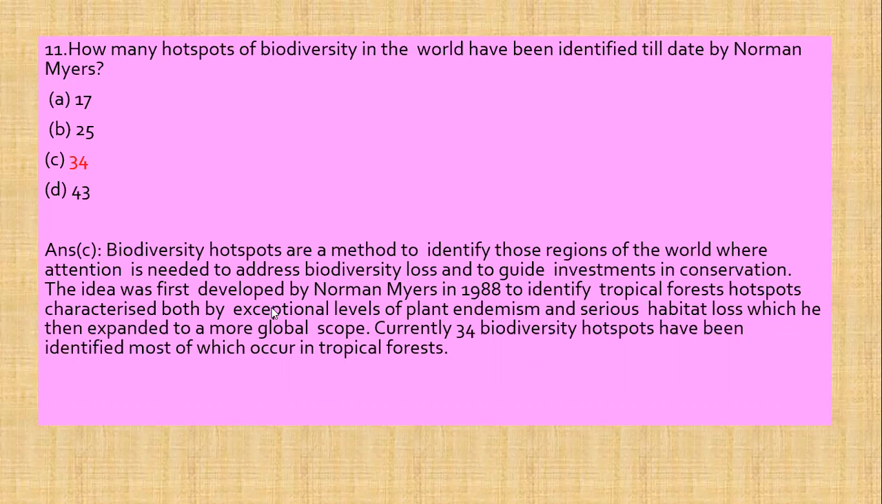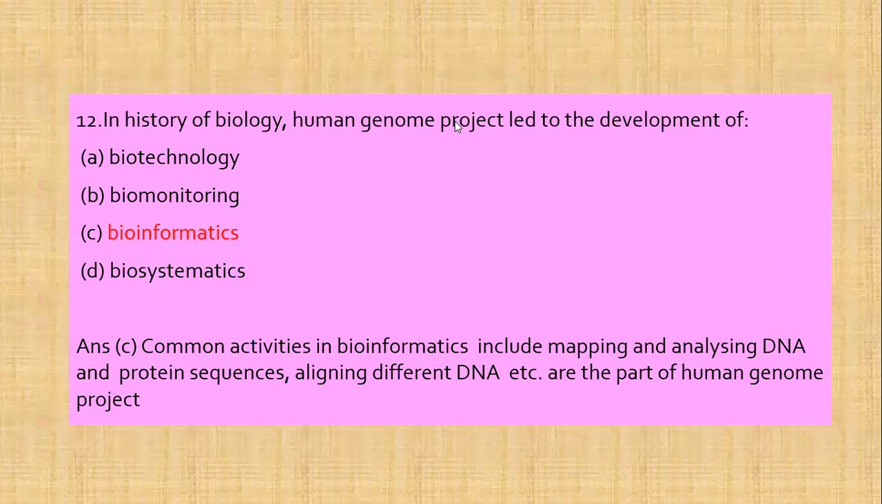Now, this idea was first developed by scientist Norman Myers in 1988, and he identified tropical forest hotspots characterized by both exceptional levels of plant endemism and habitat loss. Currently, 34 biodiversity hotspots have been identified. So the correct answer is 34.